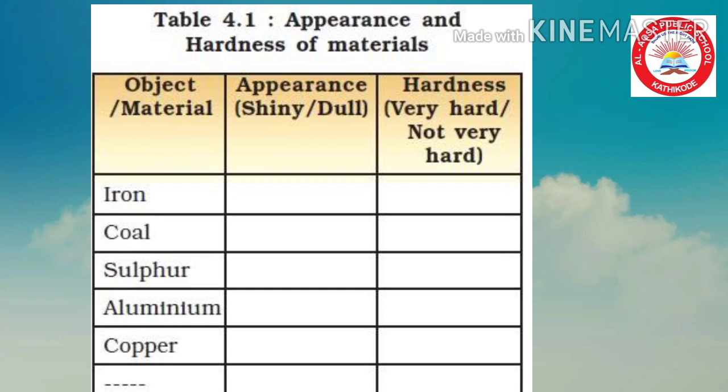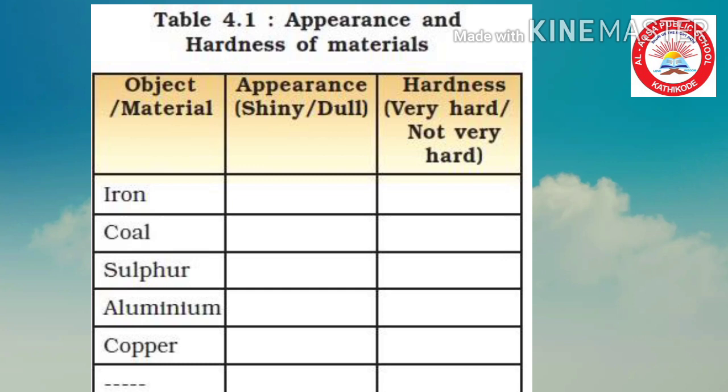Then fourth one, aluminium. We know that the new surface of aluminium is very shiny and it is very hard. Then the last one, copper. Copper, its appearance also shiny and it is very hard. So here 3 materials like iron, aluminium and copper, they are metals. But other materials, coal and sulfur, they are non-metals.